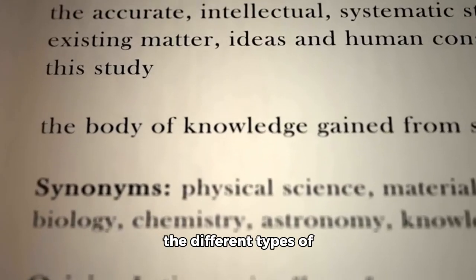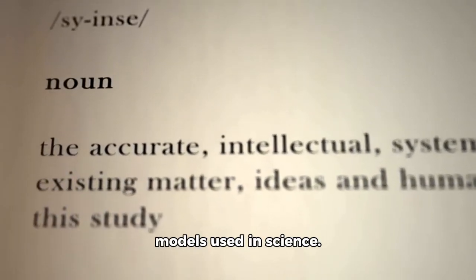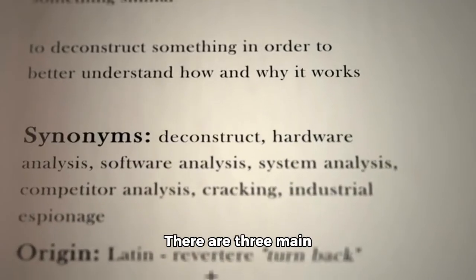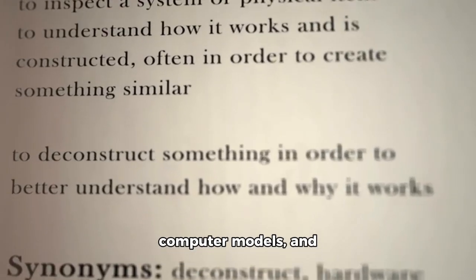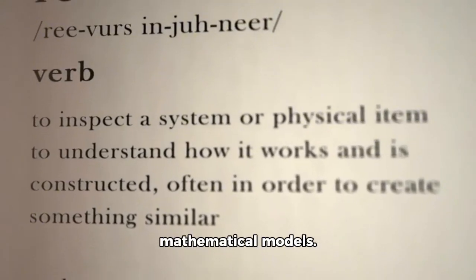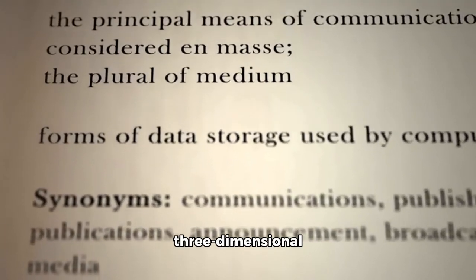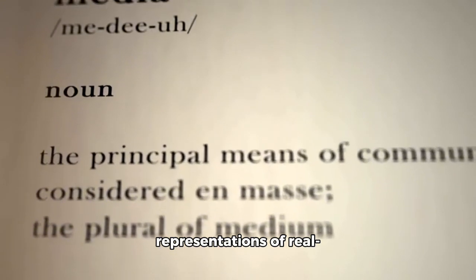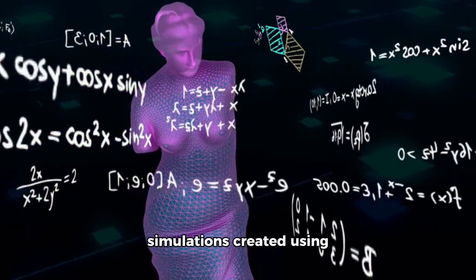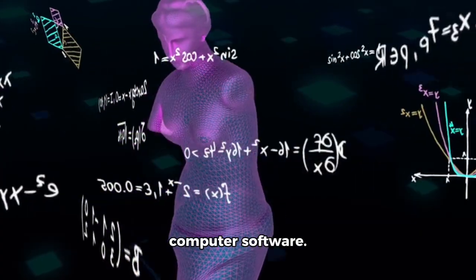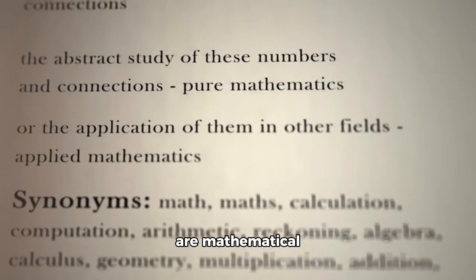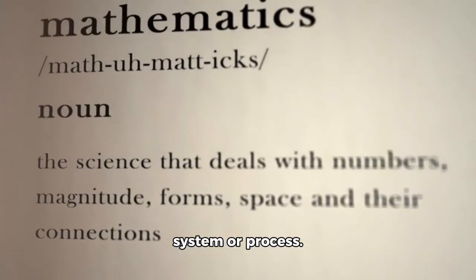Finally, let's discuss the different types of models used in science. There are three main types: physical models, computer models, and mathematical models. Physical models are three-dimensional representations of real-world objects or systems, while computer models are simulations created using computer software. Mathematical models are mathematical equations or formulas that represent a system or process.